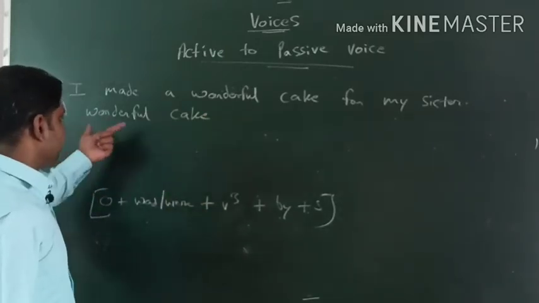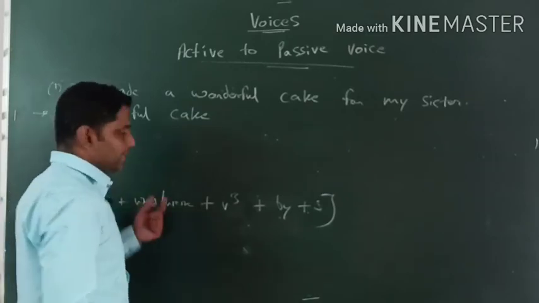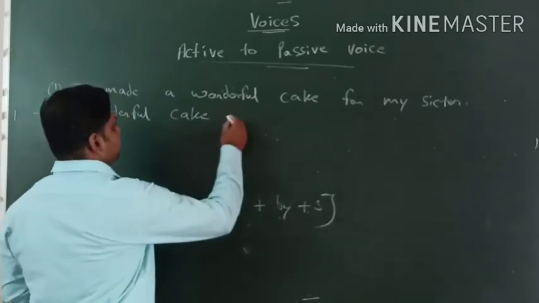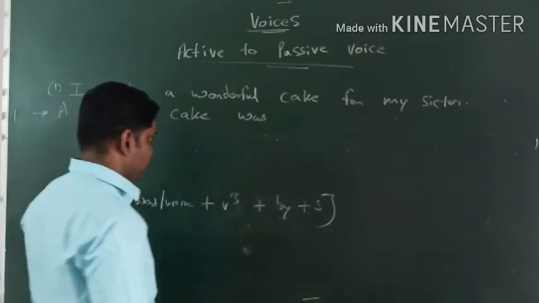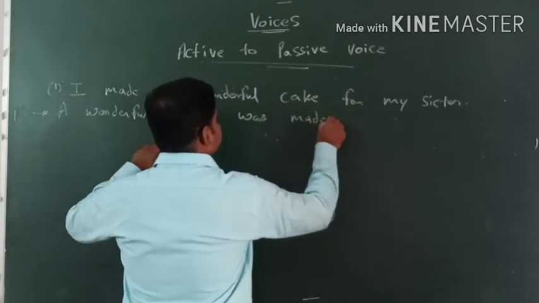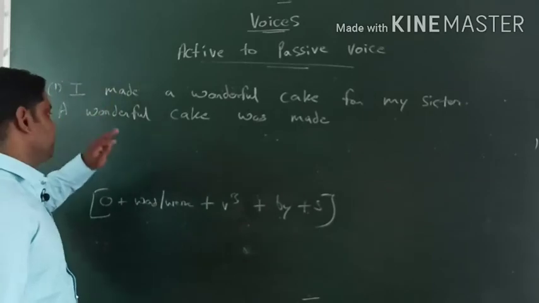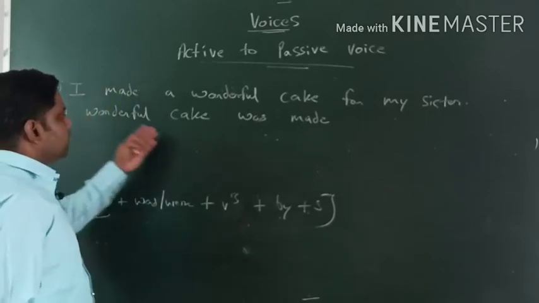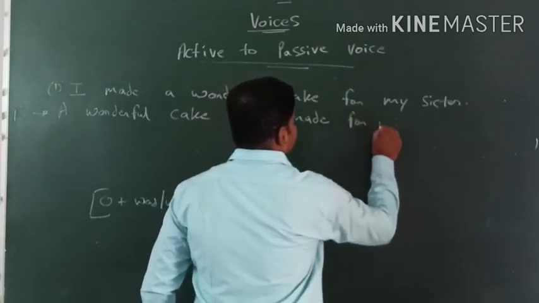A wonderful cake. After that we have to take was or were, the helping verb. A wonderful cake is singular, so definitely we will take was. A wonderful cake was. Okay. Now made, so we have to take the third form. Make, made, made. This is an irregular action verb. So a wonderful cake was made. Now we'll take the complement.